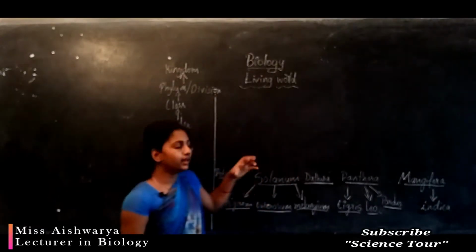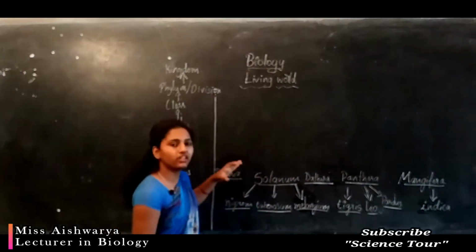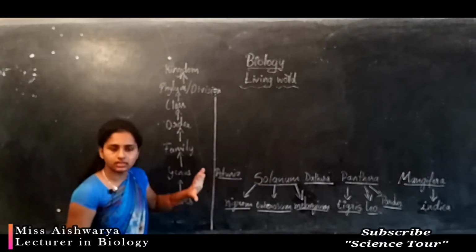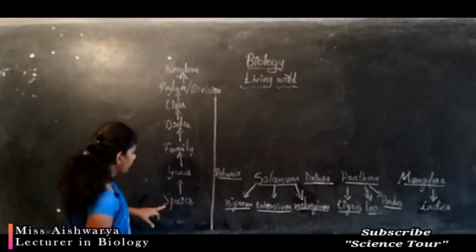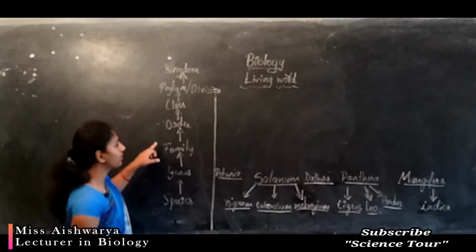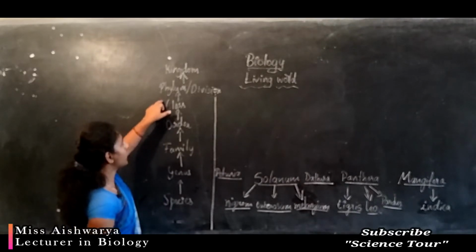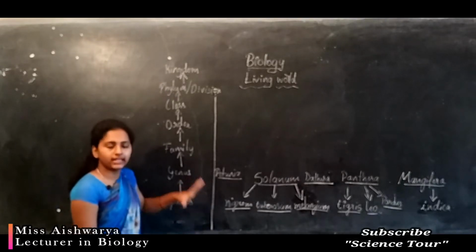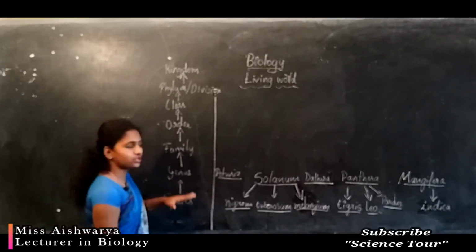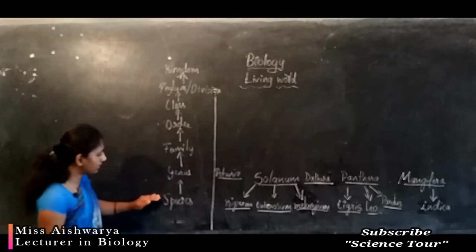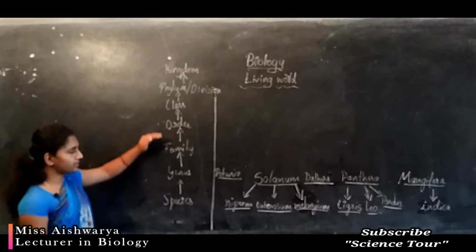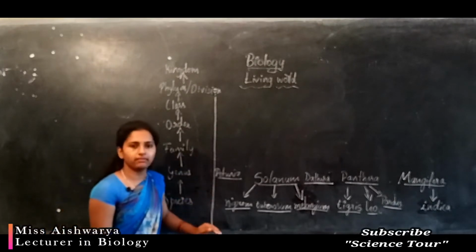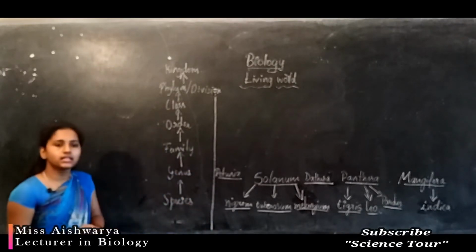So the taxonomic hierarchy includes different categories. We give them scientific names: species, genus, family, order, class, phylum and kingdom. These are the different categories of the taxonomic study. So this is very important. Here we have written them in ascending order. We are going to study them one by one. First one is species.